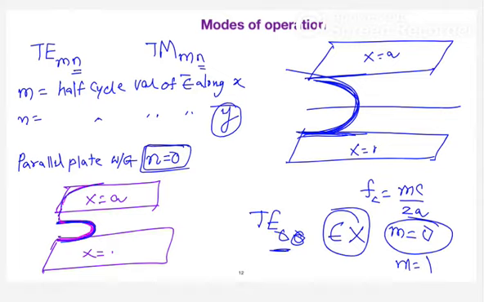Remember, I forgot to mention here, this represents the complete half cycle. How many complete half cycles are there between the plates? In this example, there is only one complete half cycle. So it belongs to the first mode only. Why I was telling you this is that there is a misconception: when I say the first mode, you may expect that only one frequency will be present.